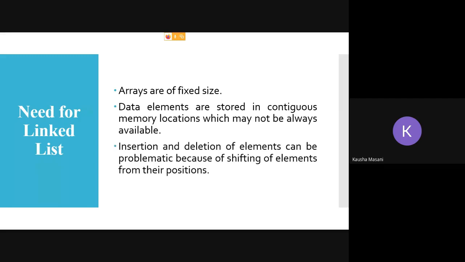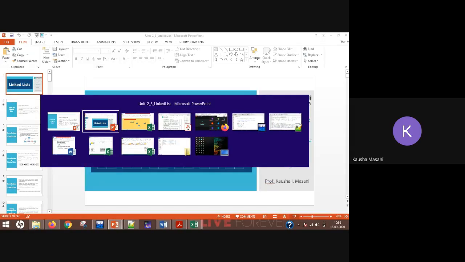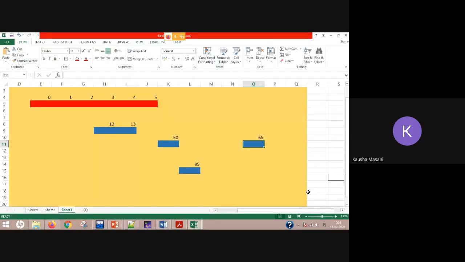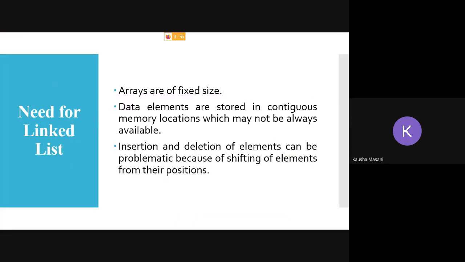Third, insertion and deletion of elements can be problematic because of shifting of elements from their positions. In arrays, if we talk about the normal concept, we are shifting elements. When we are increasing or decreasing, or inserting any element in between, we have to shift elements either to the right-hand side or the left-hand side. That is overcome by your linked list. So these are the three reasons why we need a linked list.